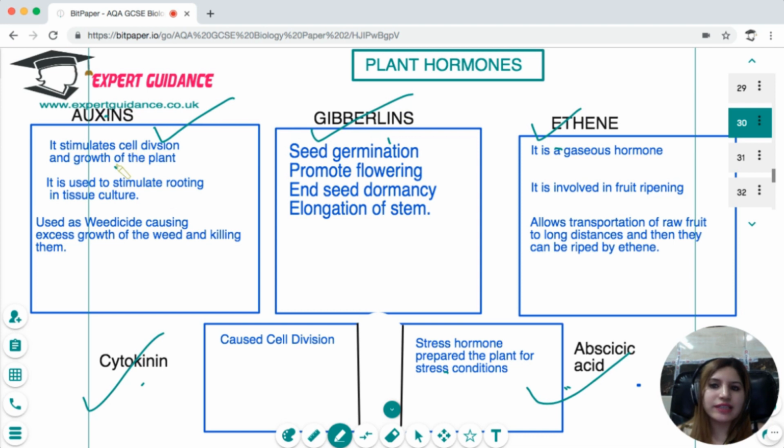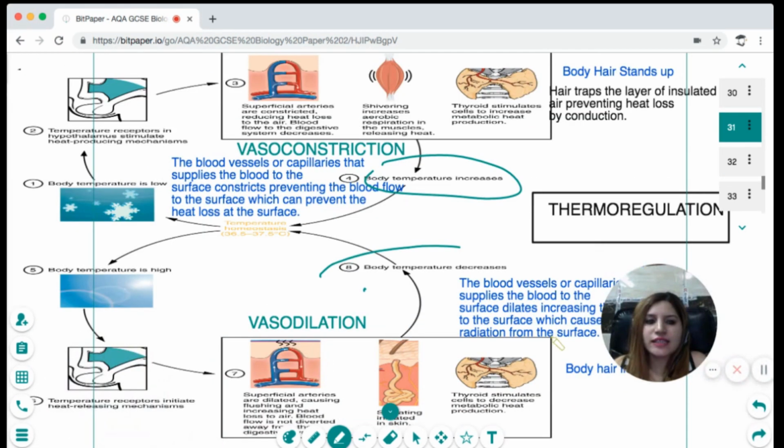Auxin stimulates cell division and is responsible for growth of the plant. It is used in tissue culture as a rooting powder, as it causes the roots to develop quickly. And it is also used as a weedicide, because the weed, due to its broader leaf, takes up the auxin quickly as compared to our main crops.